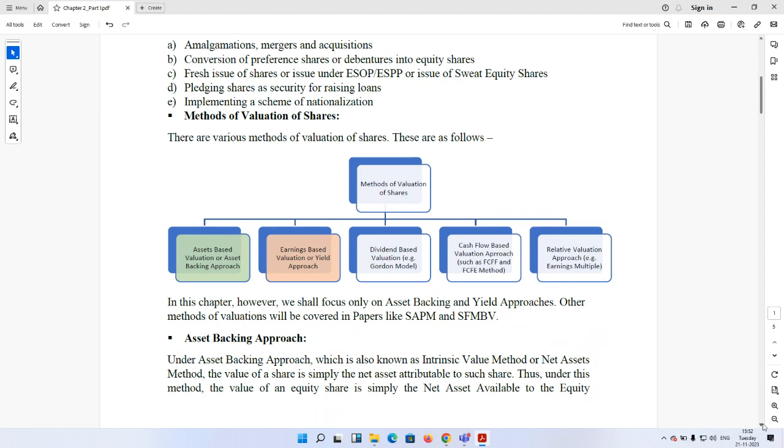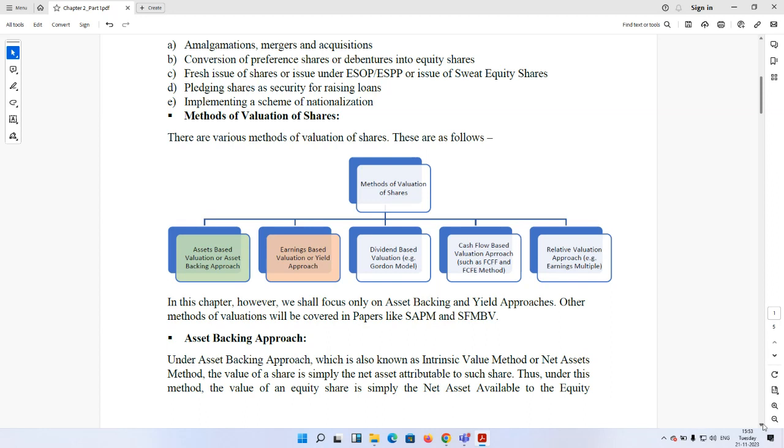There is asset-based valuation or asset backing approach. There is earning-based valuation or yield approach. There is dividend-based valuation, where one of the most popular models, the dividend discounting model proposed by Gordon, is used to calculate the value per share. There is a cash flow based approach, which is known as free cash flow to firm or free cash flow to equity method of valuation. And finally, there is a newer approach called relative valuation approach, largely used in security analysis. For example, earning multiple is one of the methods.